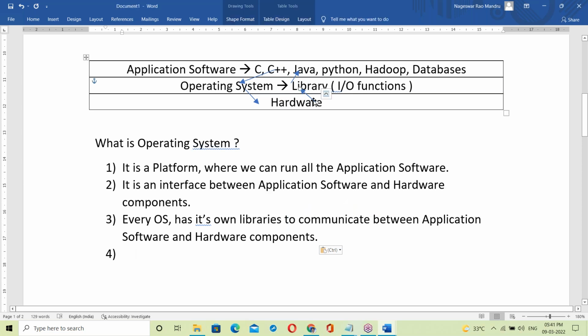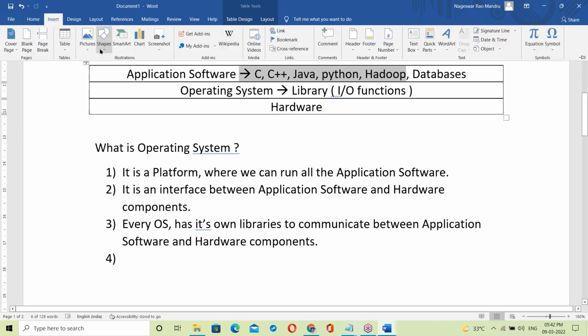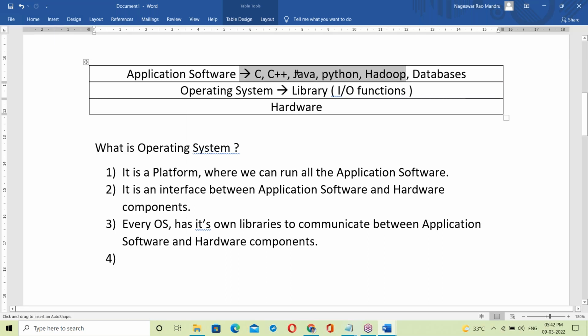Next, one more important point from the Java point of view. Programs like C, C++, Java, and Python first of all link with the OS library, and then communicate with the hardware components. It is compulsory to link them.